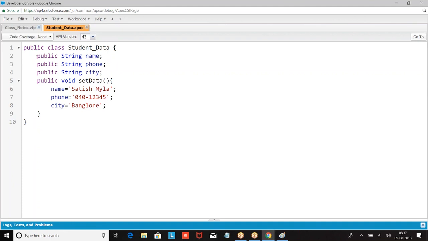If you want to run this, we have to create an object. A class will not run by itself. It is a template only. If you want to run it, I have to create an object. Right. So this is how we create a class. From now on, we can create an object and execute each and every functionality.